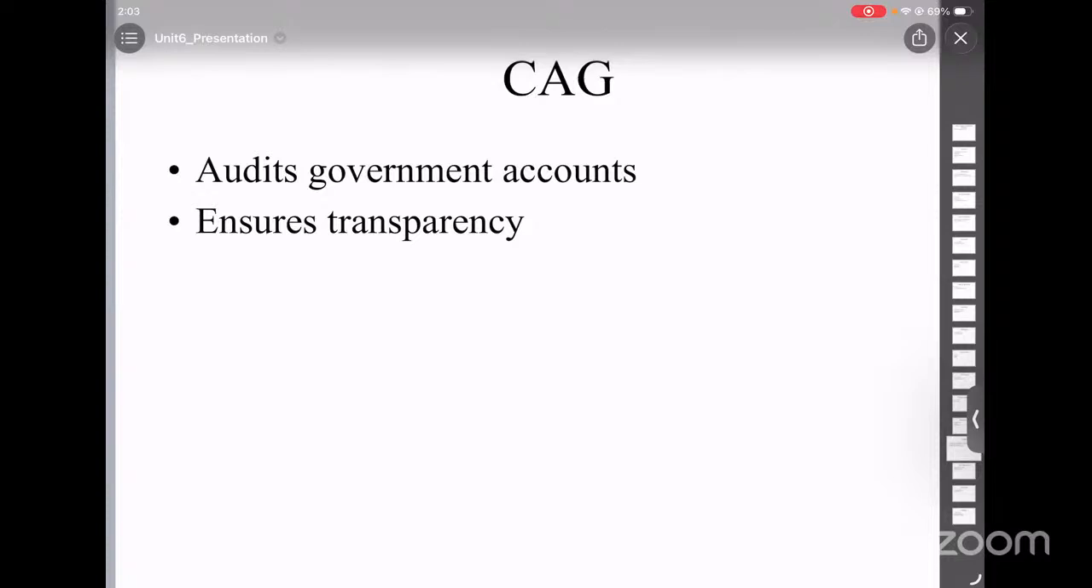Now let's look into the CAG, Comptroller and Auditor General. The CAG audits government accounts. He ensures that the money is used properly. This is basically the role of the CAG. The Comptroller and Auditor General of India audits government accounts and ensures that the money is used properly.